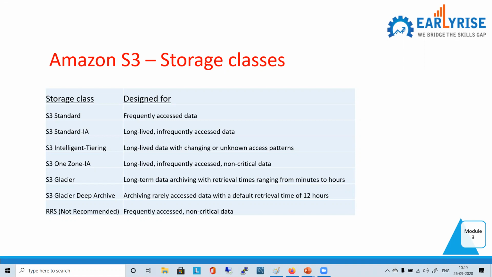Now for archival data, if you have to pay the price of, say, the standard class, where they are charging you for availability, that won't be good, right? You don't want to access it, and still if you pay too much, that won't be a good idea. So cost is very important, and usually this kind of data will be used for archival. You don't want to access it, then why should you pay the similar price?